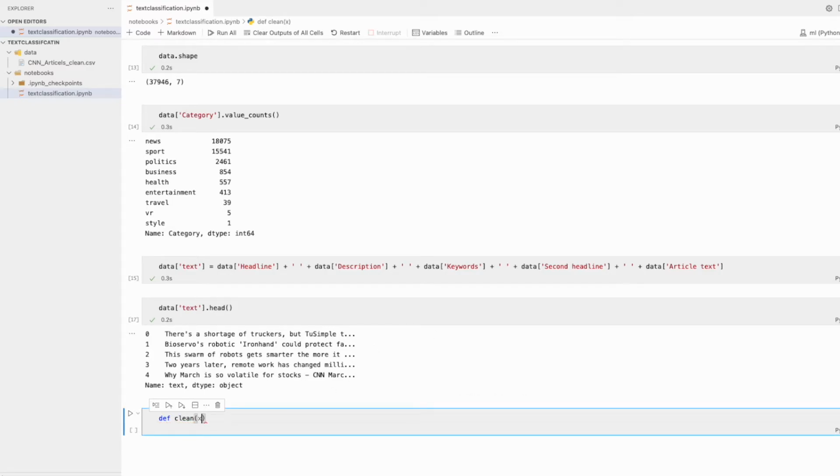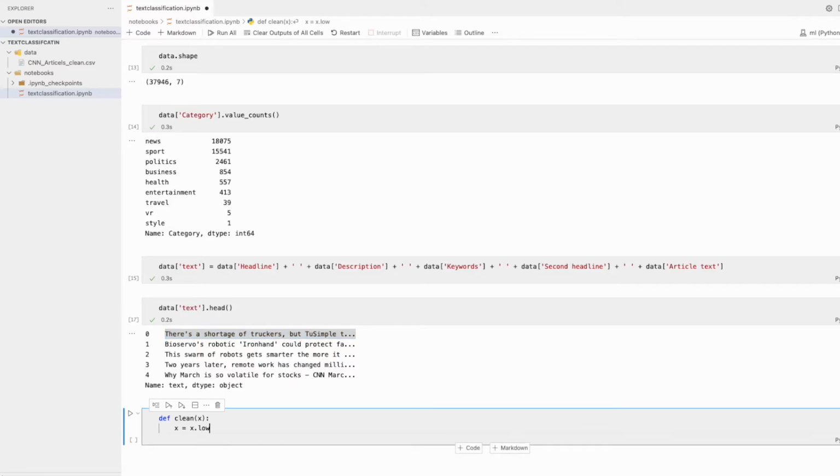So let's create one function. It is called clean. It will take one row of text, which is a string, and then first we will convert that into lowercase. Then we are going to remove the punctuation. I think translate is the correct one.